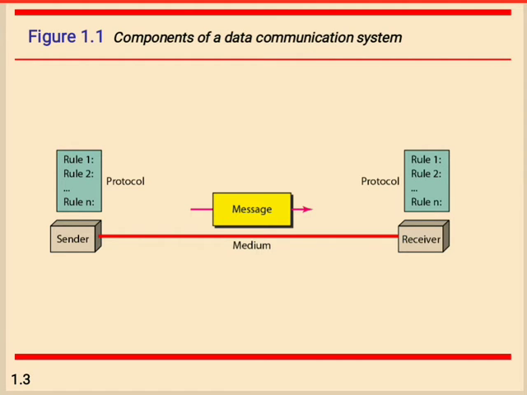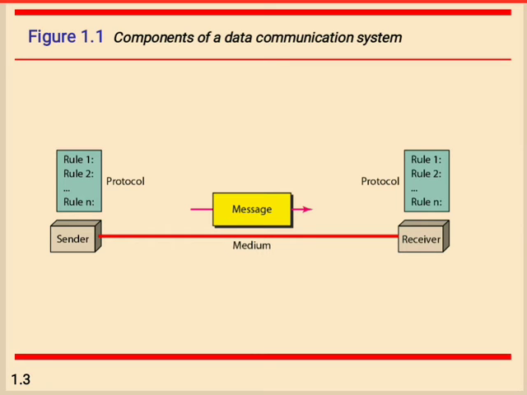So protocol represents an agreement between the communicating devices. Without a protocol, two devices may connect but not communicate. Which means the protocol is required when we are communicating from one device to another device. So these are the 5 components we are going to see in this data communication system.